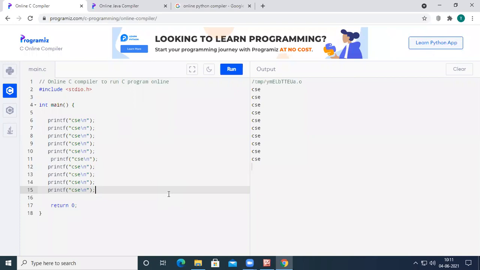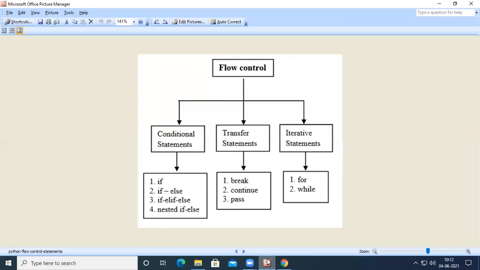So if I want to print CSC on the output screen for 1 crore times, I have to write the printf statement for 1 crore times. It will waste my time. It will consume a lot of space in the program, right? So all these difficulties can be overcome by using a concept called iterative statements or looping statements.